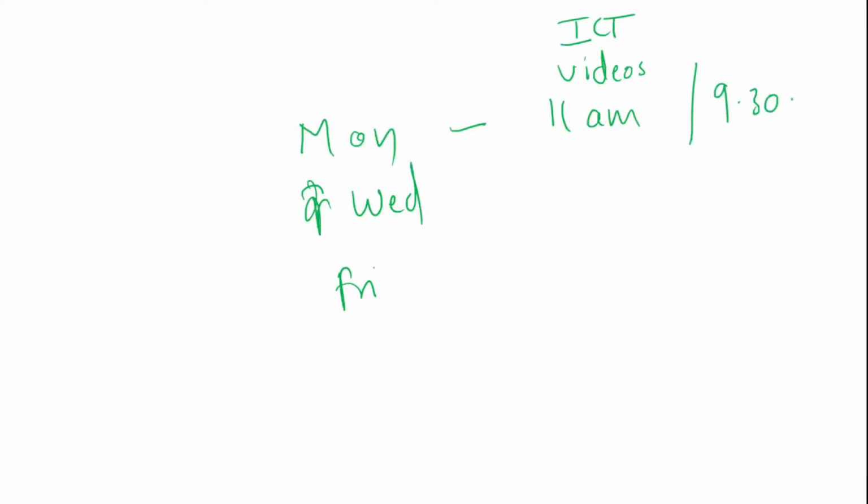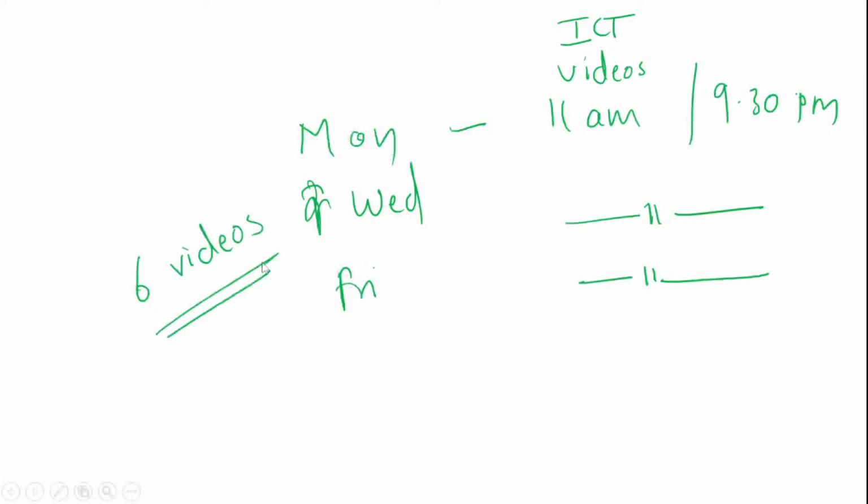And at 9:30 p.m. we have a live class. The same schedule is followed on Wednesday and Friday. So almost 6 videos come in a week. Even if you follow this, two sessions are taken on the app, but these 6 videos come. If you just want to follow YouTube, these 6 sessions come a week for every class.